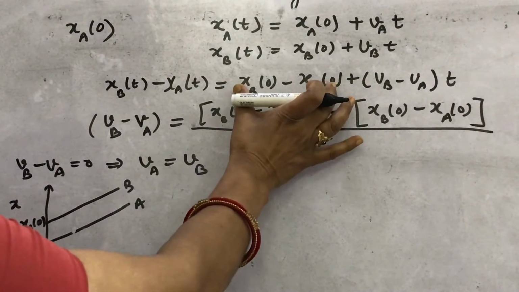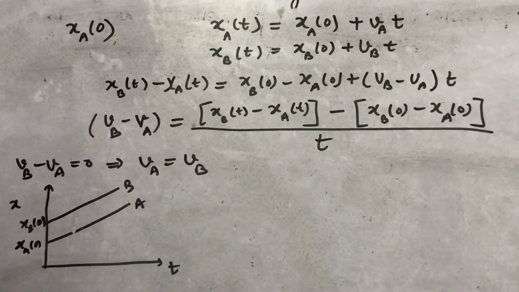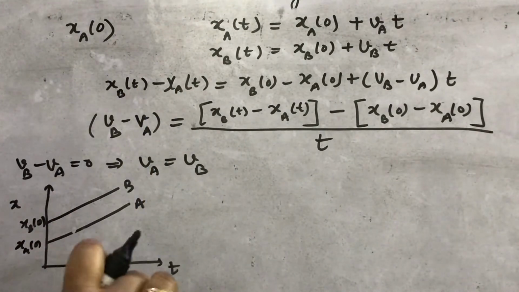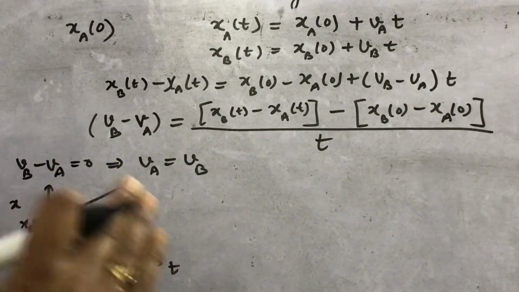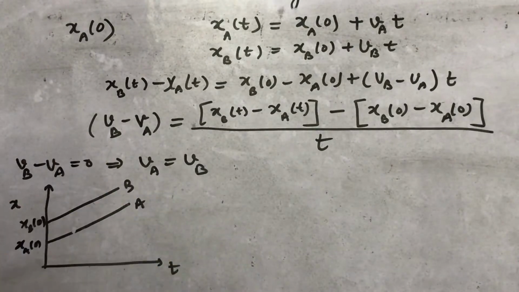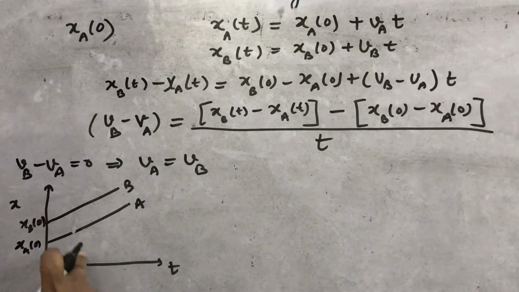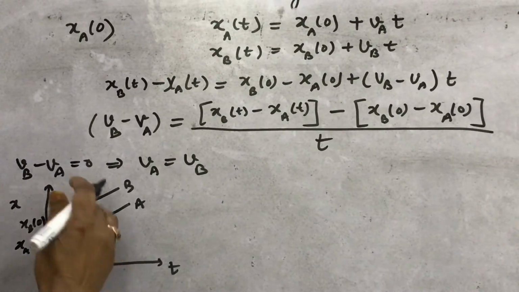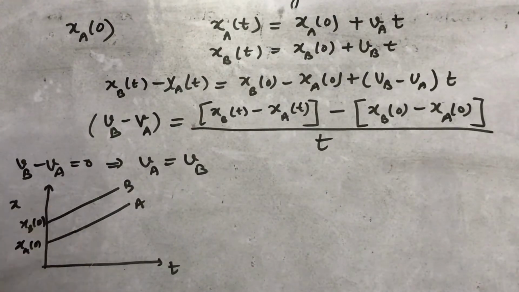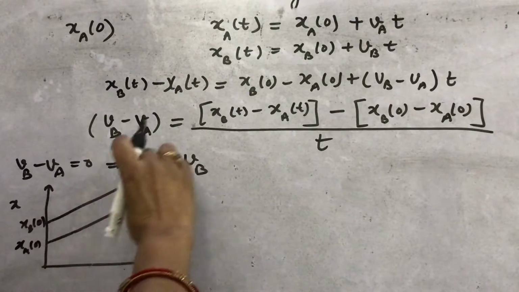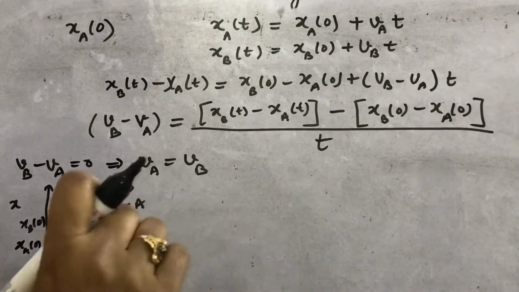The position change initially is the same as the change after time t, that is, the objects will always have the same gap, the same difference in their positions. This is the graph, because the slope of the graph gives the velocity. Whatever the velocity of a is, the same is the velocity of b, and during the total journey they have a constant position difference.